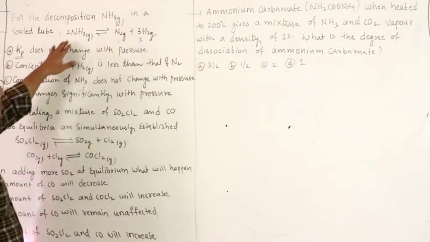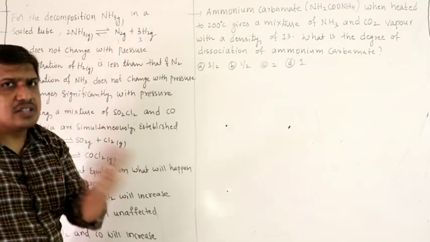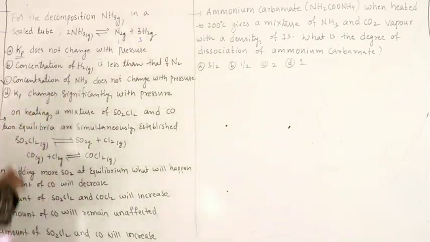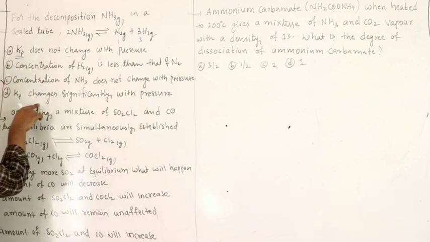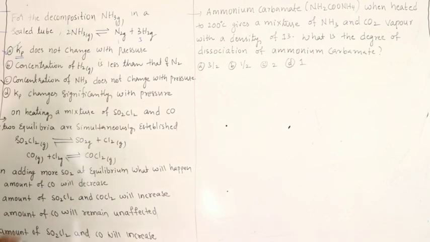But here you have 2 moles of gases here, 4 moles of gases here. Delta n is not 0. Therefore, pressure will shift the equilibrium. Right. So, this is not correct. Concentration of ammonia does not change with pressure. That is not correct. Kp changes significantly with pressure. If first is correct, second cannot be correct. So, the answer is A. Kp does not change with pressure.